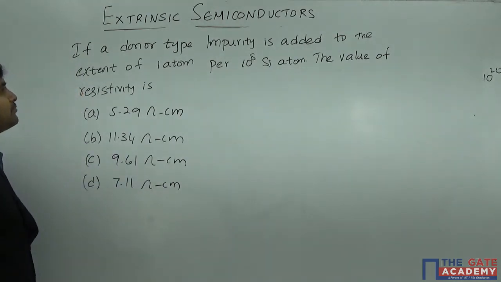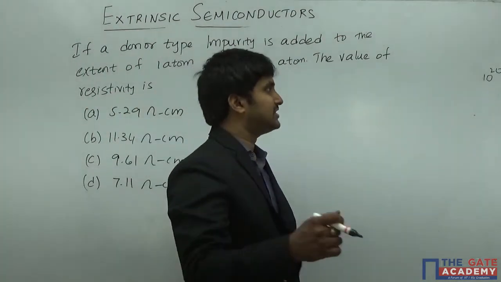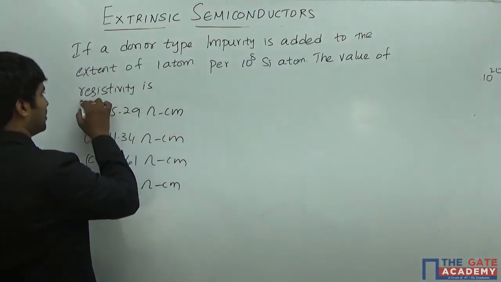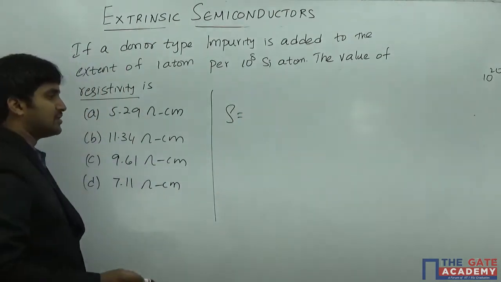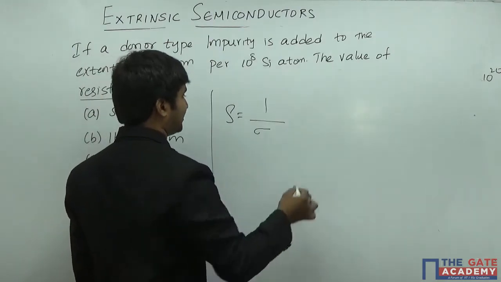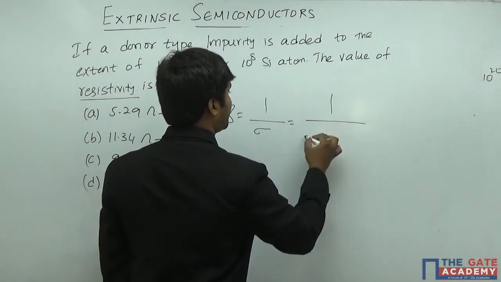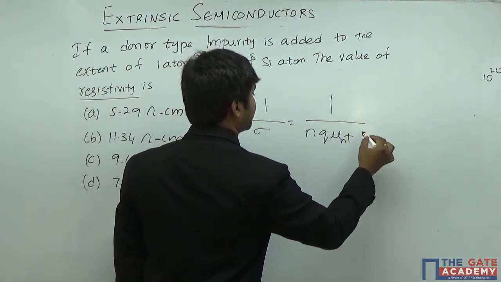So a donor type impurity is added to the extent of 1 atom per 10 power 8 silicon atoms. The value of resistivity is dash. One thing that you have to know is the formula for resistivity that we have seen in the last class. Resistivity is nothing but 1 by conductivity, and conductivity is nothing but the electron conductivity plus the hole conductivity.